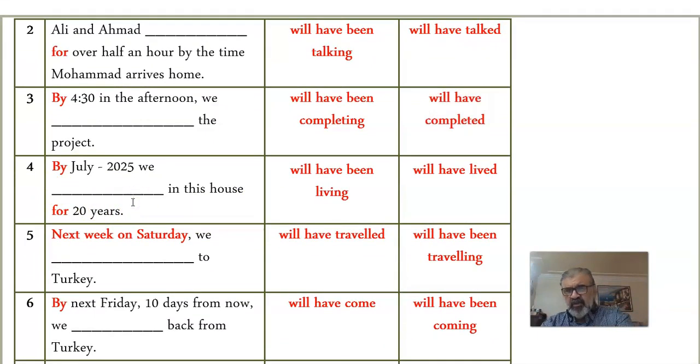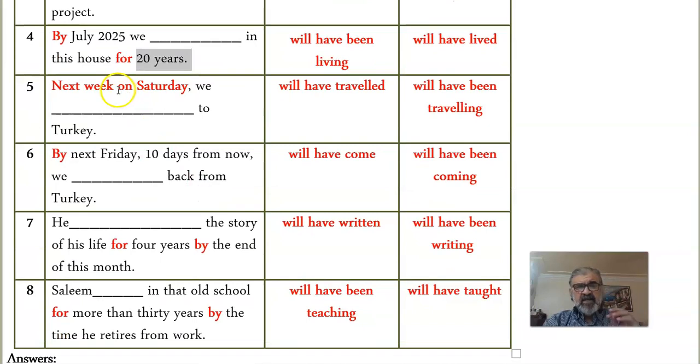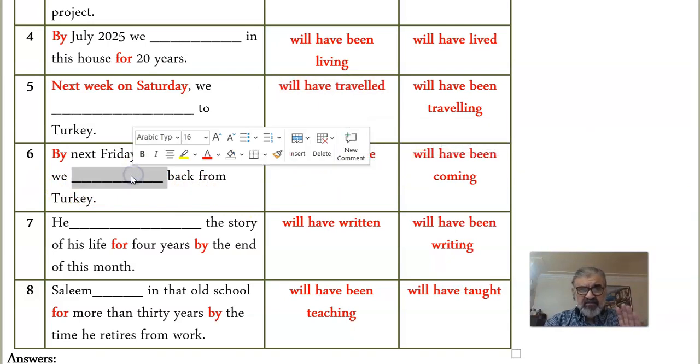By July 2025, again, this is not a projected time, but a duration. So by 2025, we will have been living in this house for 20 years. Again, duration, as you can see. Next week on Saturday, we will have traveled to Turkey. That's not a duration. So it should be, as you can see, future perfect. By next Friday, that is 10 days from now, we will have come back from Turkey. Again, this is not a duration.